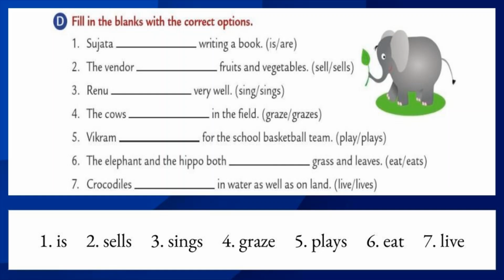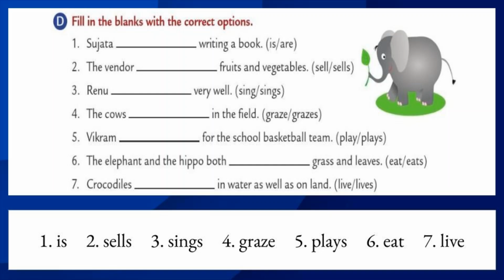Vikram dash for the school basketball team. So which is subject here? Vikram. So which is verb? Yes, plays. Vikram plays for the school basketball team. Let's move to the sixth one.